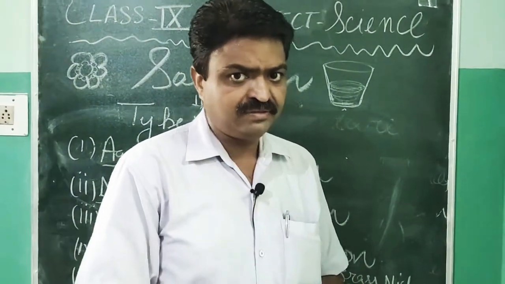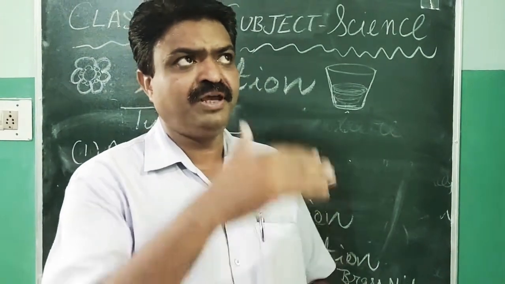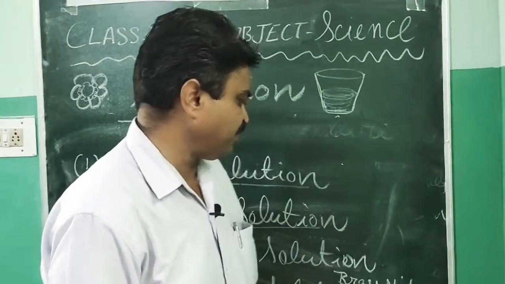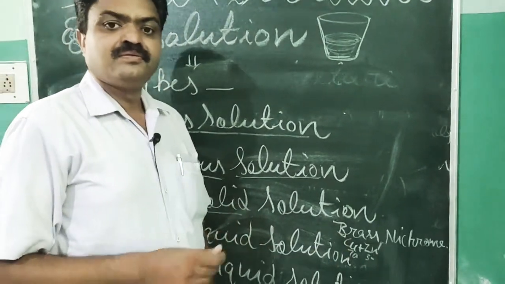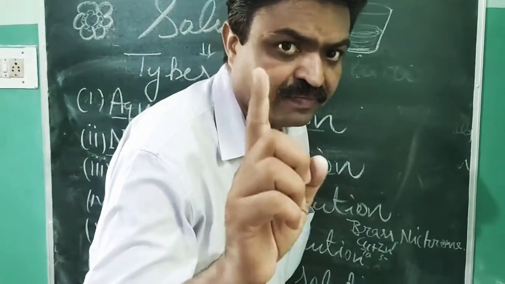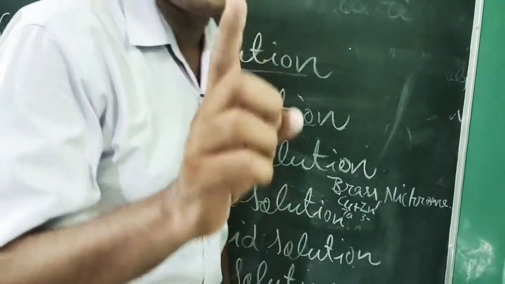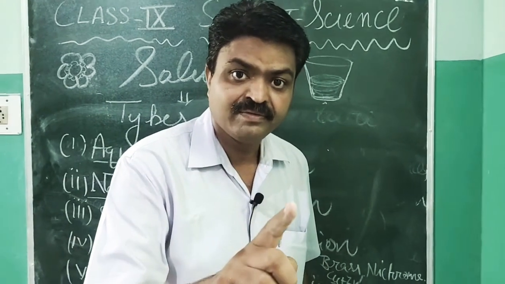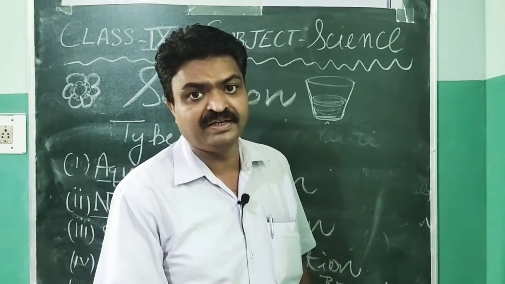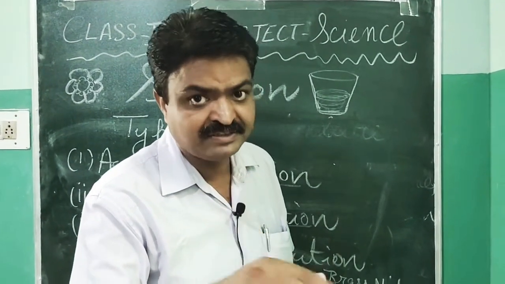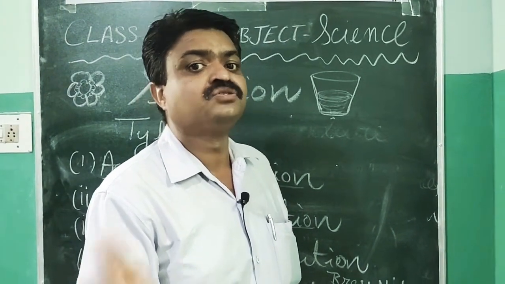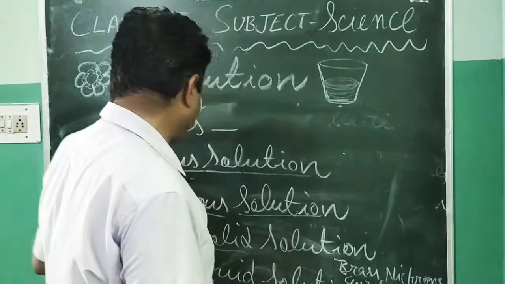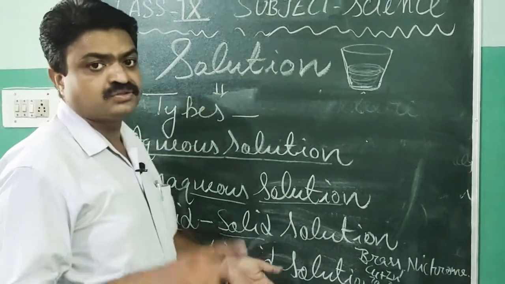There is one alloy that is generally used to make the trophies or the medals, and that alloy is known as brass. So brass is the mixture of copper and zinc, in which the copper is found as solvent and zinc is found as solute. So brass is an example of solid solution.